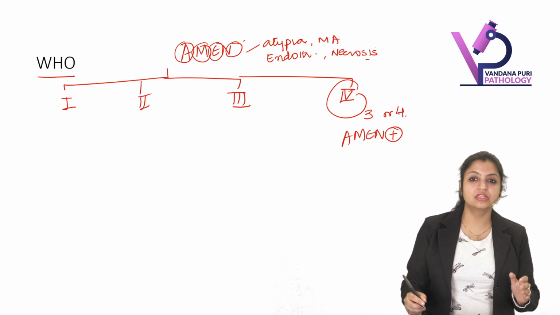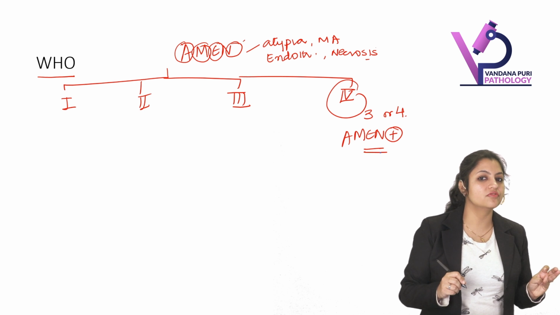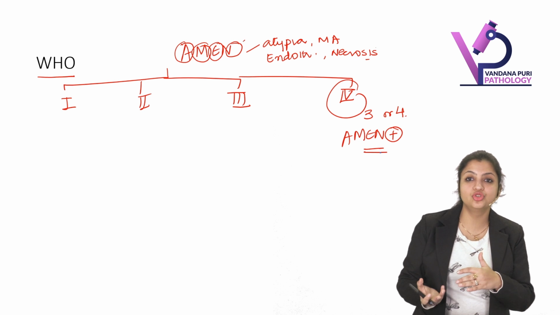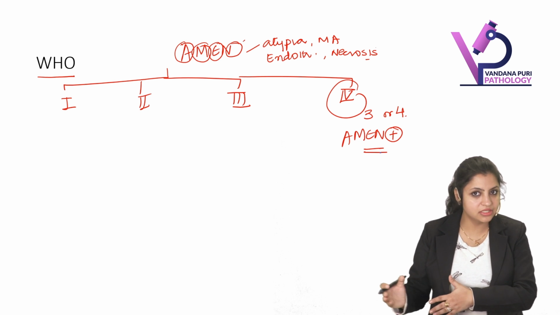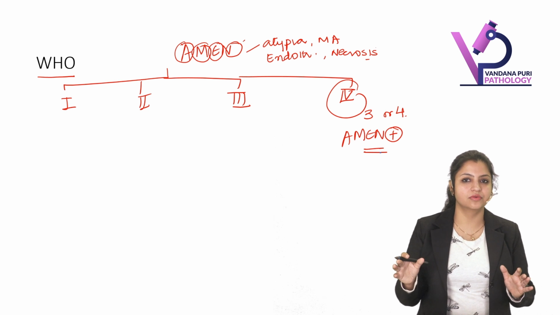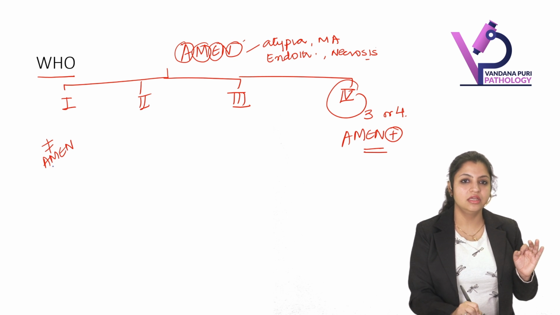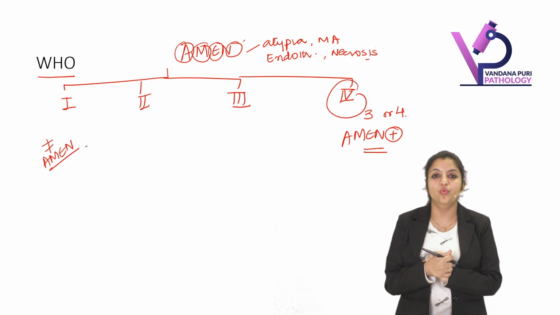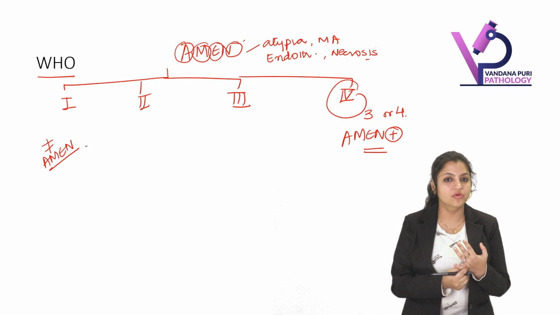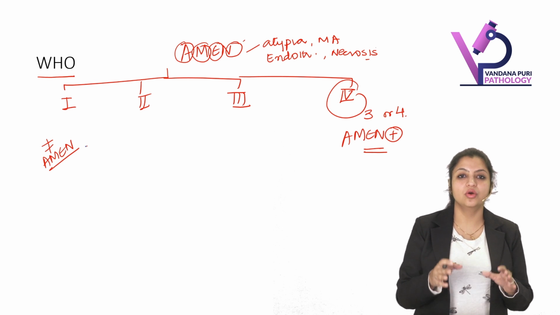Majority of the time, the two things which we always see in type 4 are endothelial proliferation and necrosis. So any WHO grade 4 tumor usually has all four criteria, and endothelial proliferation and necrosis are the usual features present. When nothing is present, no atypia, no mitotic activity, no endothelial proliferation, and no necrosis, then it is called WHO grade 1.